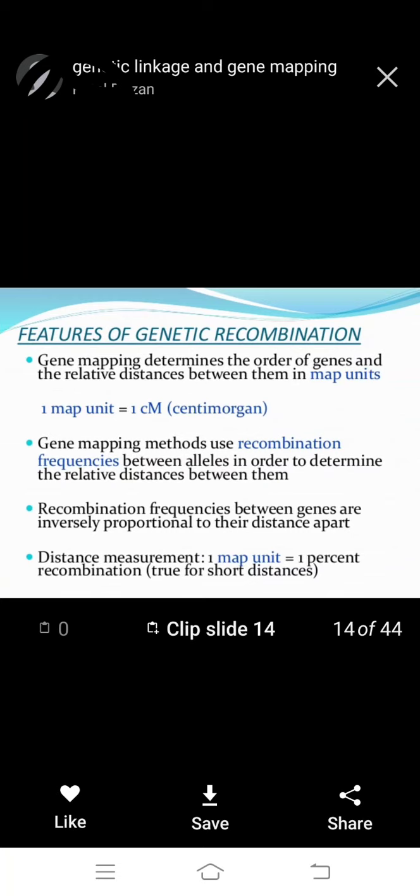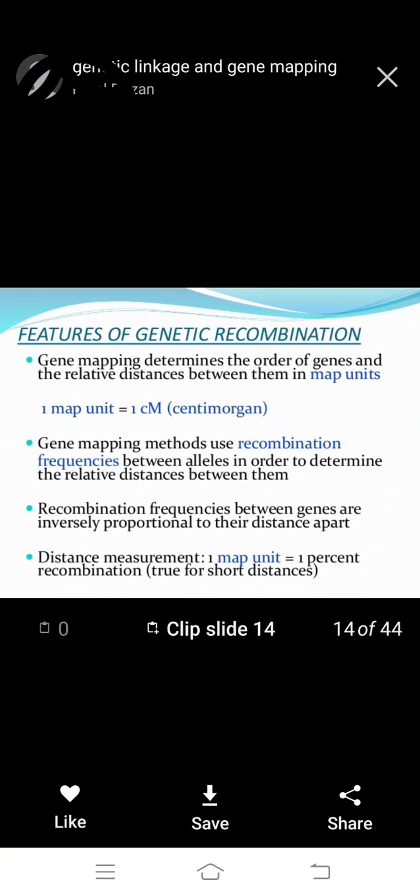Next, features of genetic recombination. Gene mapping determines the order of genes and the relative distance between them in map units. One map unit is equal to 1 cM, meaning centimorgan, which is important.